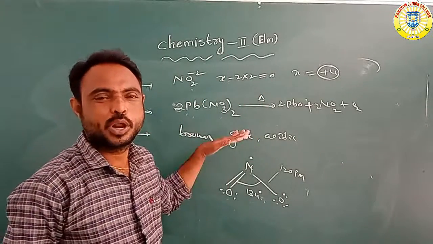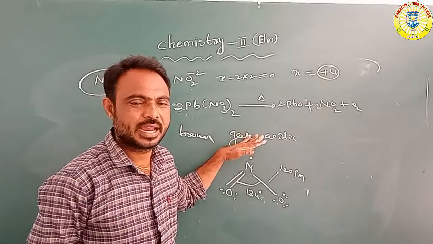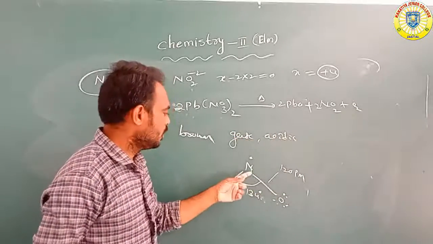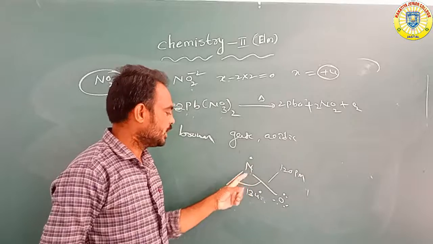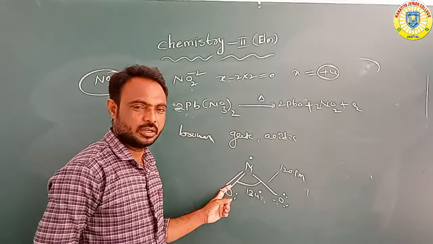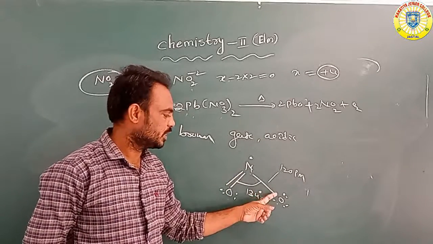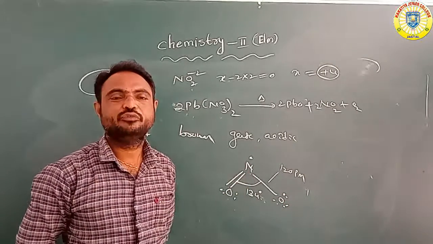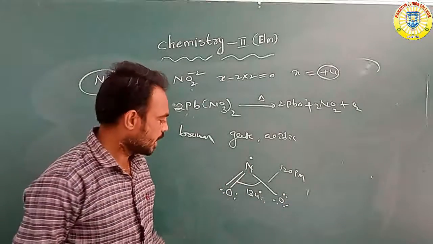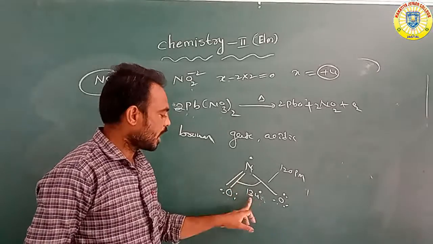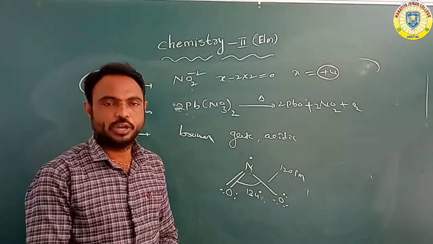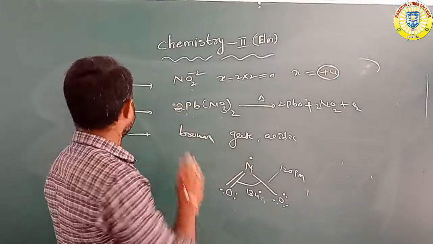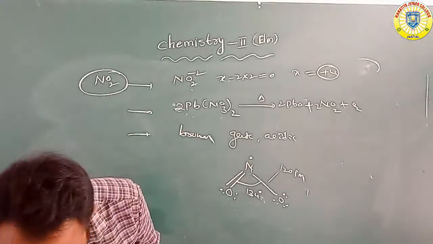It is a brown color gas and acidic in nature. It has an angular shape, with nitrogen attached to one oxygen with a double bond and another oxygen with a single bond. Between nitrogen and oxygen, 120 picometers, and the bond angle is 134 degrees. So that is NO2.